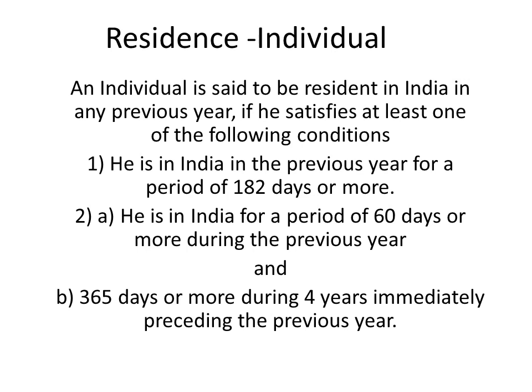The previous year we are not supposed to take into account here. For the previous year only 60 days we have to take, and in the earlier 4 years he must have stayed in India for at least 365 days. If he is satisfying these two conditions, then he will be called a resident. Any one condition from these two, either 182 days, or 60 days plus 365 days in the 4 years immediately preceding the previous year, if he is satisfying this, then he will be called a resident.